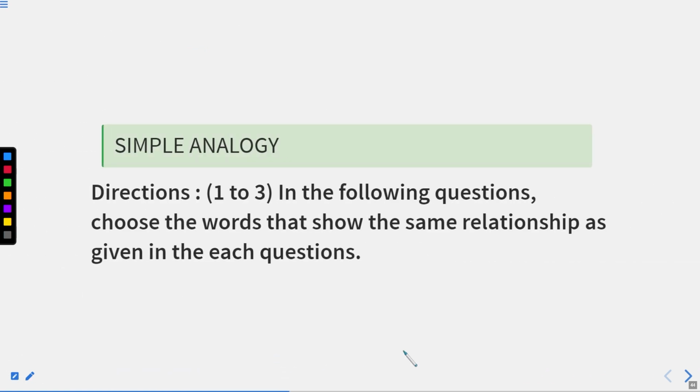Now we are going to discuss some questions. Question number 1, 2, 3, right? In these questions, there are certain directions that you have to follow. And the direction says that in the following question, choose the word that shows the same relation as given in each question. I hope you got this.